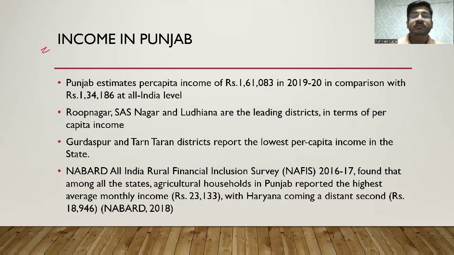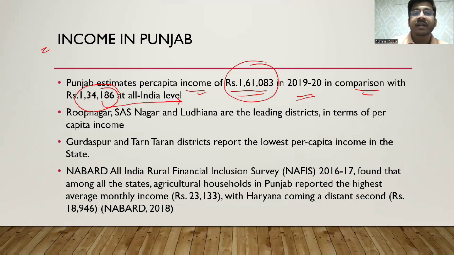Next is income in Punjab. Punjab में कितनी आमदनी है? Punjab estimates a per capita income of 1,61,083 rupees. This is per annum in 2019 to 2020, and it has increased. In comparison to India, India has an average per capita income of 1,34,186 rupees. और पंजाब में क्या स्टैटिस्टिक्स है?